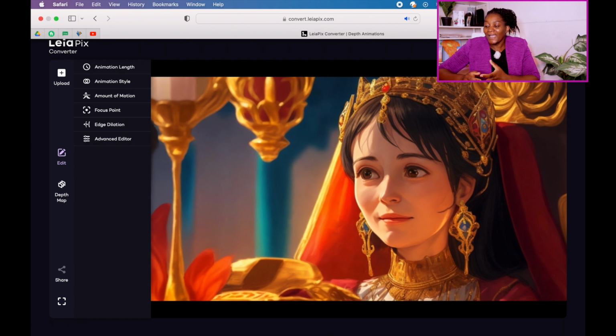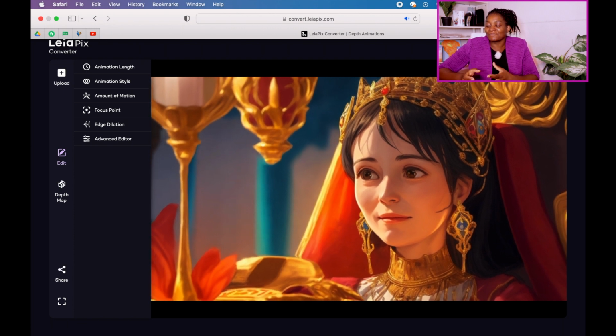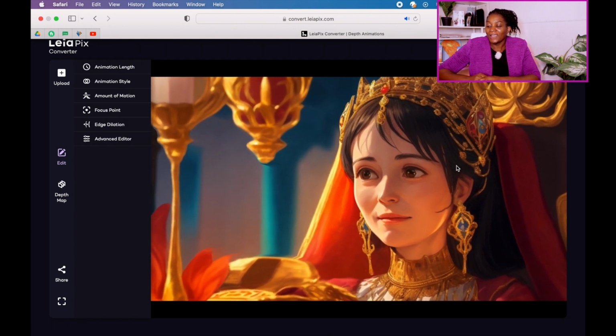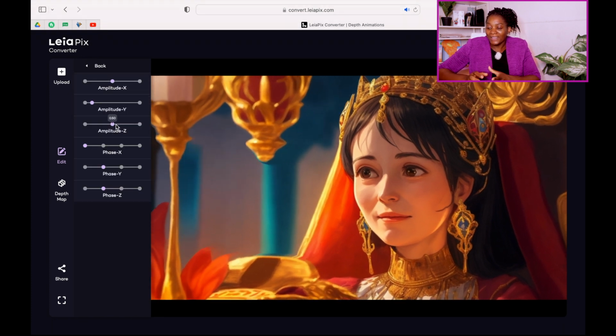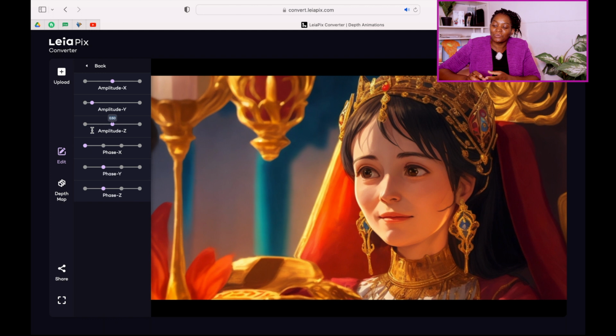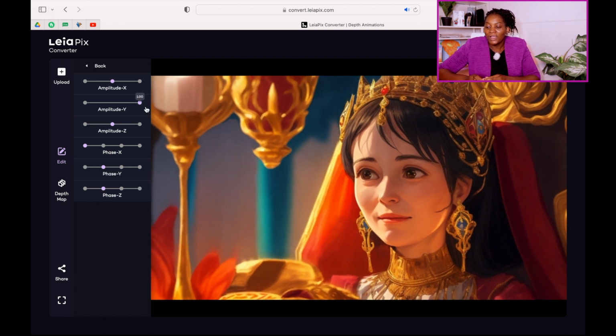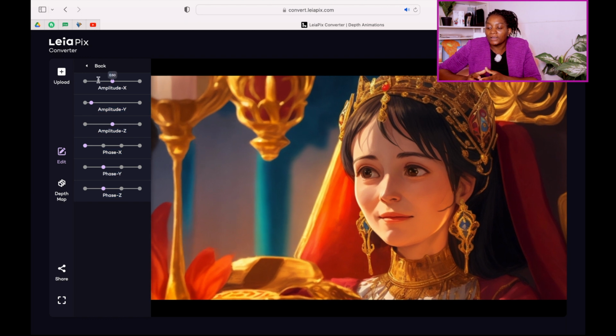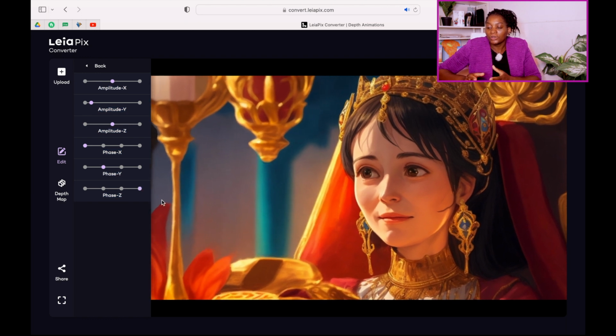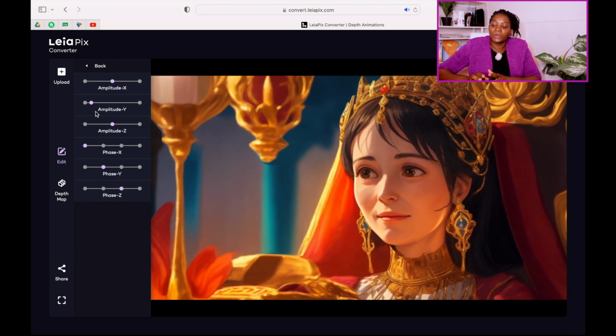So now you see how there is some movement in that image. You see how it's moving. And now you can just go here on the left side, and just make any adjustment, how fast you want it to move, how slow you want it to move. And one of the things that I really like here, so when you go back, you can go to motion, just change any movement that you want to make.